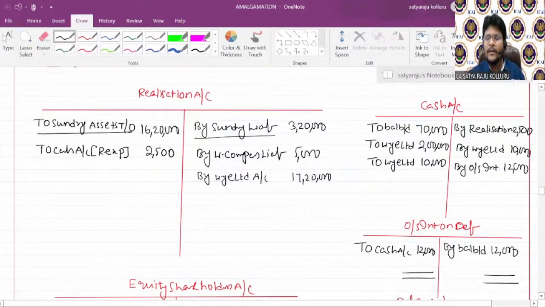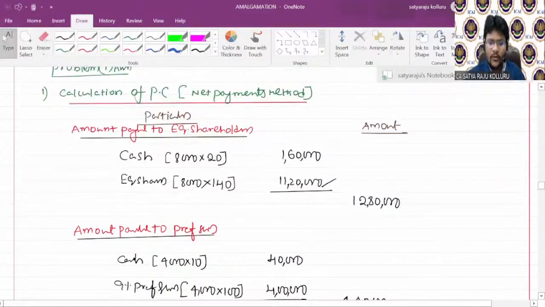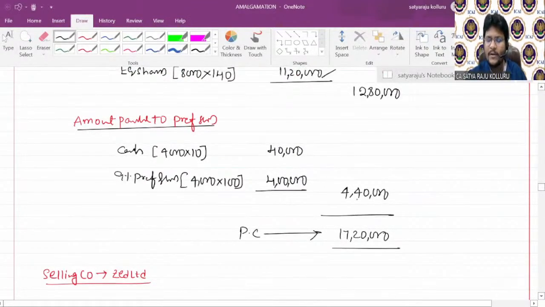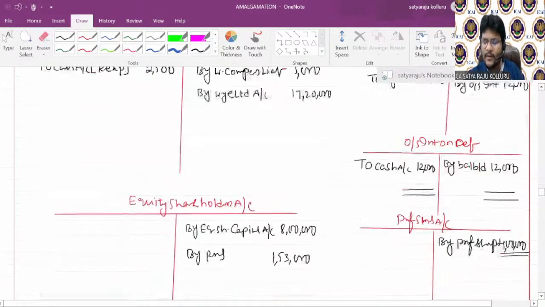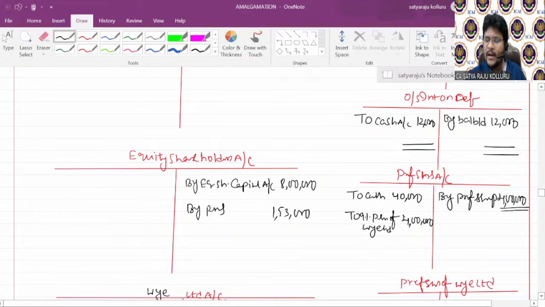Next, in the order, you should make payment to preference shareholders. If you observe here, preference share capital is there for 4 lakhs. Sir, for preference shareholders, total how much are you paying? 4,40,000: 40,000 in the form of cash, 4 lakh in the form of 9% preference shares of Y Limited. So the total balance under preference shareholders is 4 lakhs, but you are paying 4,40,000.